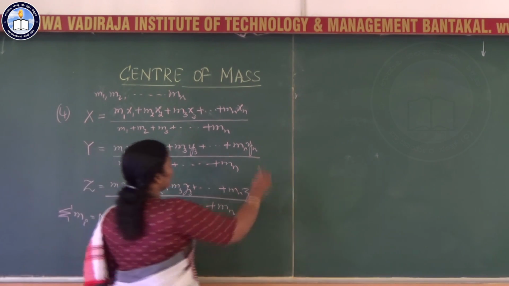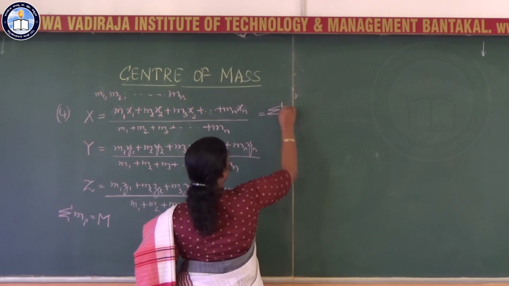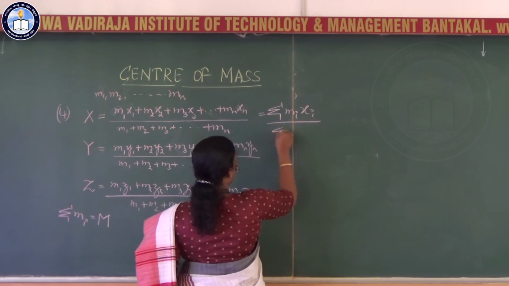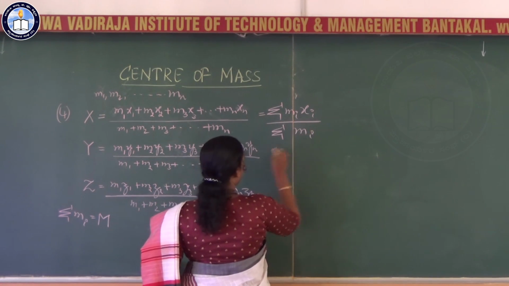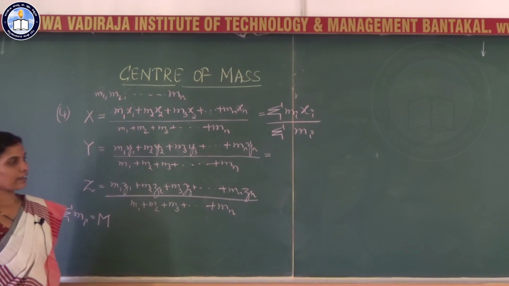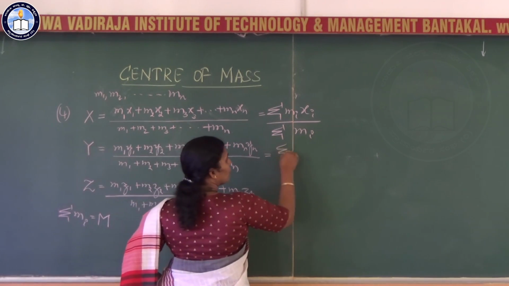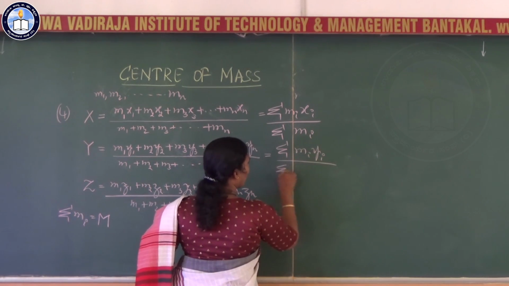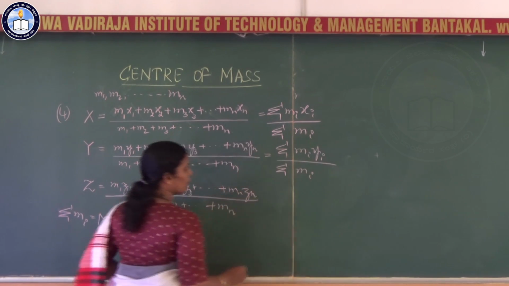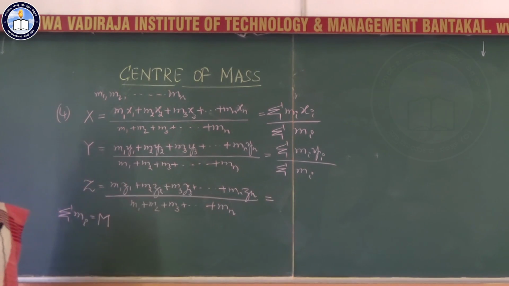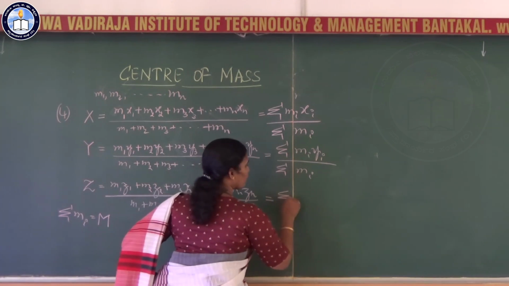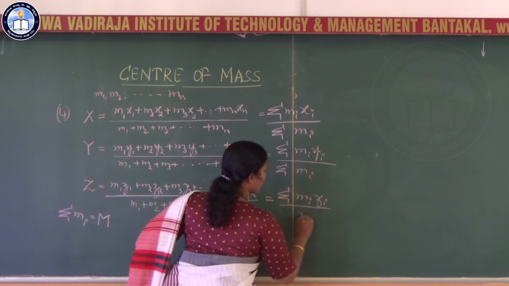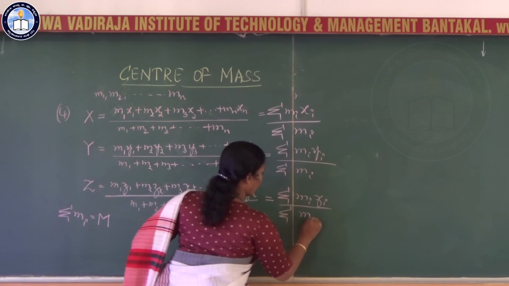So, I can write this as summation mi xi divided by summation mi, or summation mi yi divided by summation mi, and similarly summation mi zi divided by summation mi.